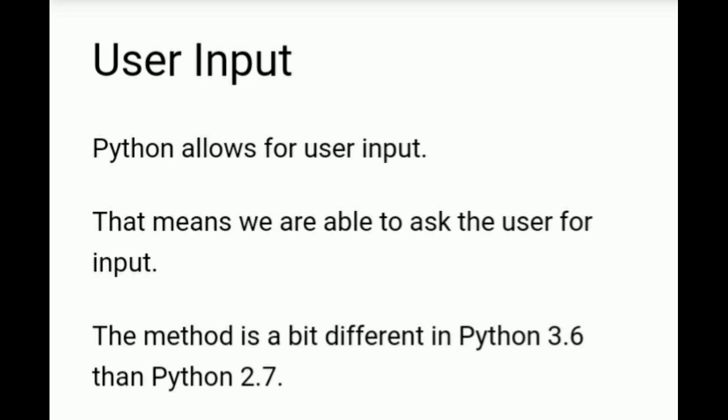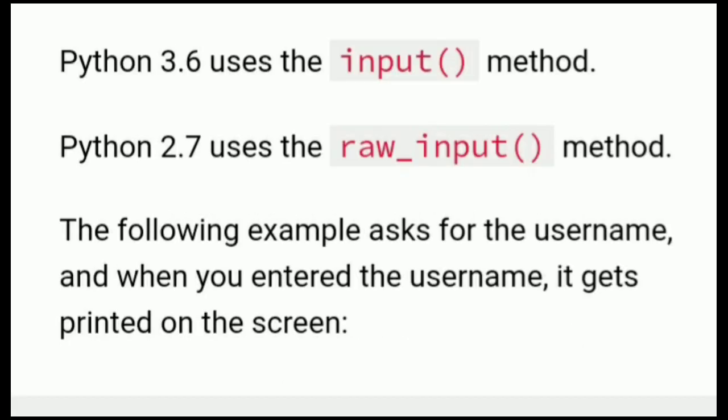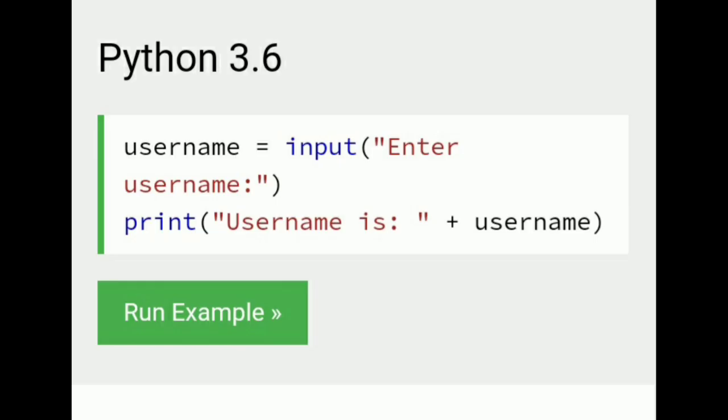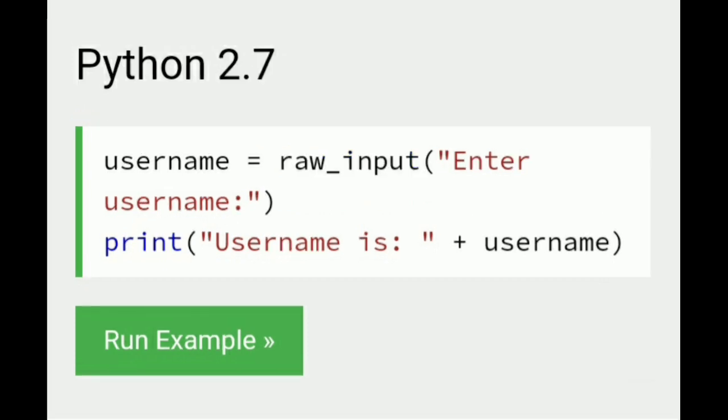The method is a bit different in Python 3.6 and 2.7. Python 3.6 uses the input method. Python 2.7 uses the raw underscore input method. The following examples ask for the username, and when you enter the username, print it. Python 3.6: username equal to input method, used to get the value from the user. Python 2.7: username equal to raw underscore input method is used to get the input from the user.